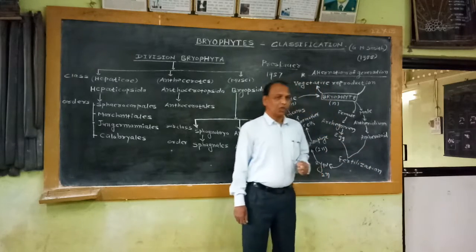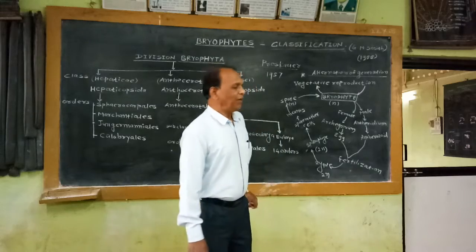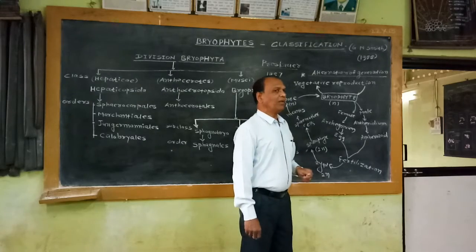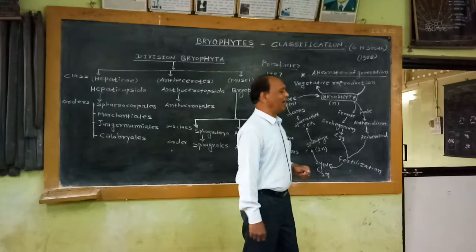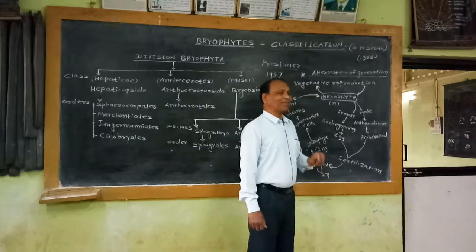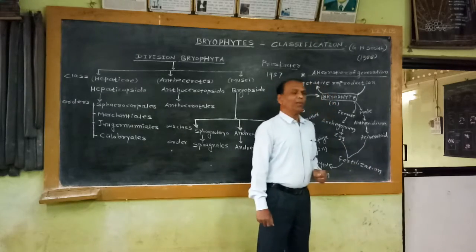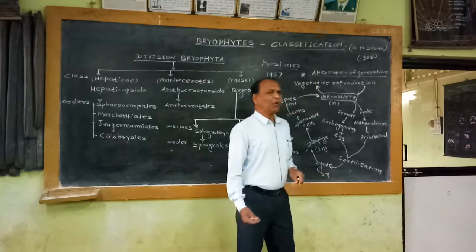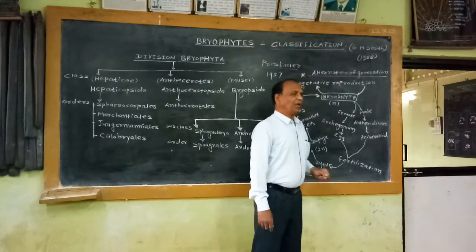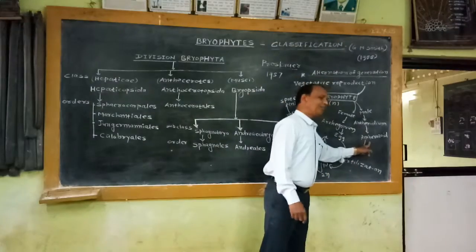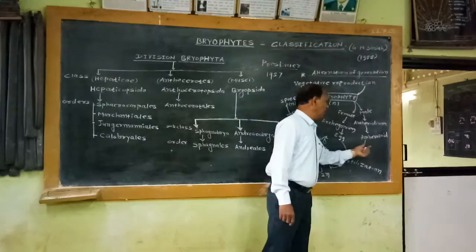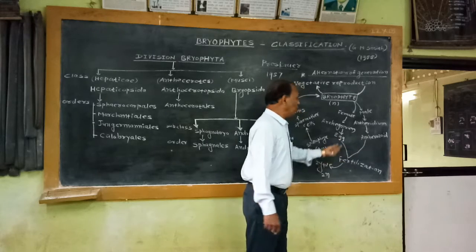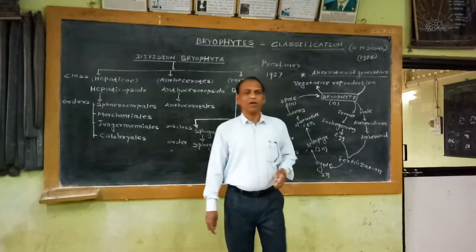The female reproductive structure is the archegonium. It is a flask-shaped structure having a narrow neck region and a basal bulbous venter region containing the venter canal cell and the egg cell. This egg is the actual female sex cell. The antherozoid is the actual male sex cell or male gamete. With the help of water drops, the antherozoids are transferred from the antheridium towards the archegonium, and an antherozoid unites with the egg. Union of the antherozoid with the egg is commonly known as fertilization.